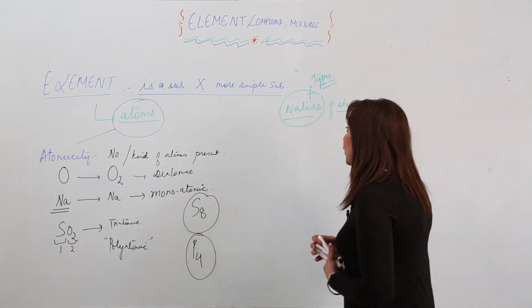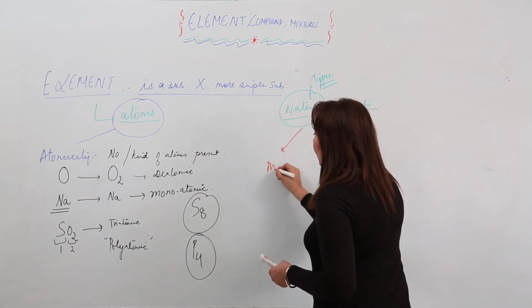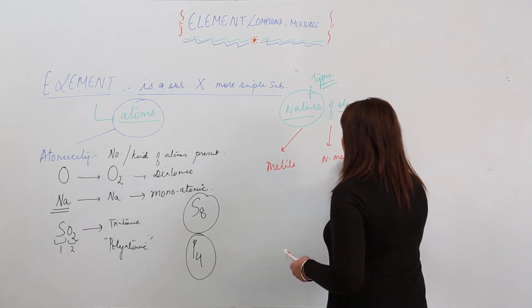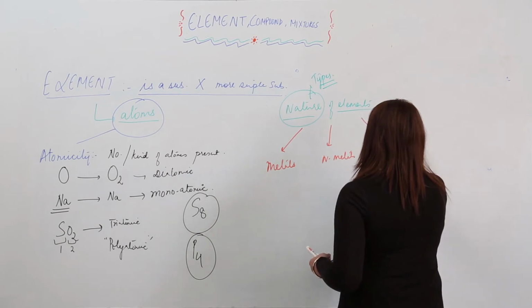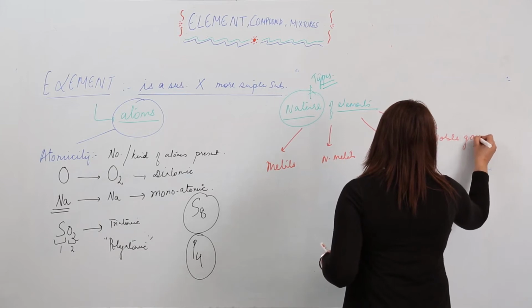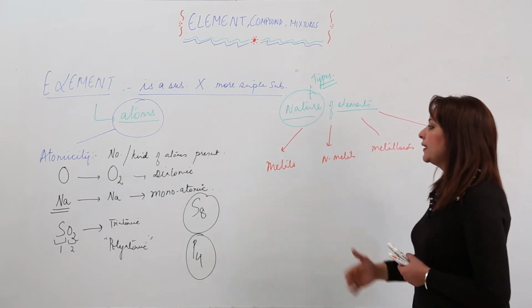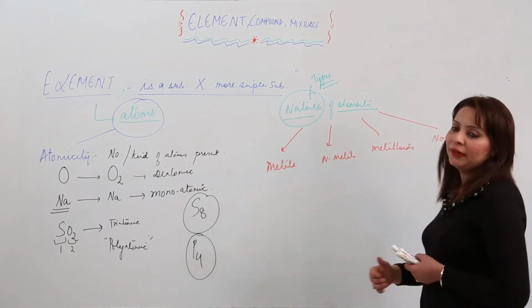So you should know that elements are classified into 4 categories. One is metals, other is non-metals, next is metalloids, and the 4th one is inert gases, also called noble gases. So elements have been classified into 4 categories, that is metals, non-metals, metalloids and noble gases.